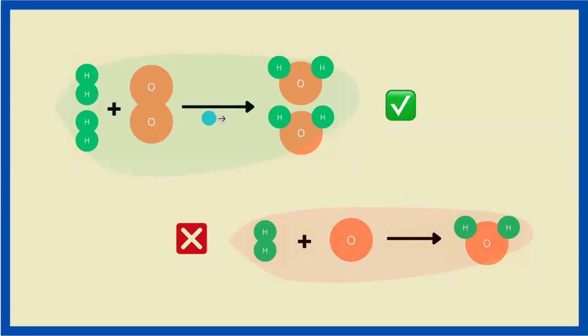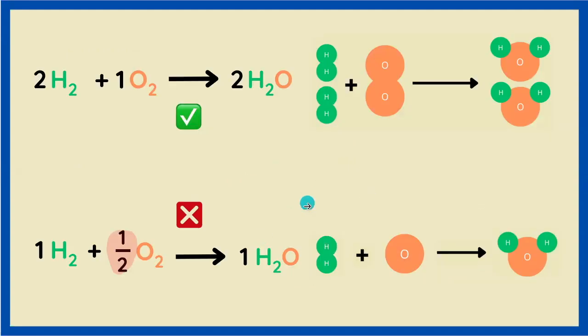Why is this a correctly balanced chemical equation, but this is not? Well, the short answer is that this down here wouldn't give us the smallest whole number coefficients. In other words, we can't have a fraction of a molecule. It would no longer be the reaction of interest because splitting an O2 molecule in half would completely change the